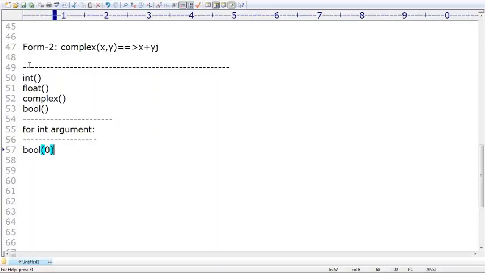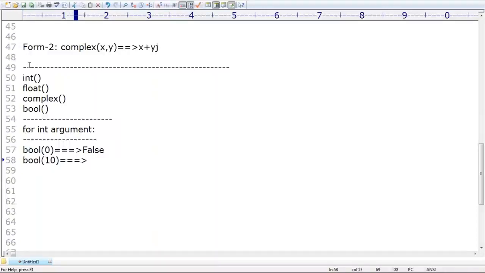Bool of 0. What is the answer? Converting into Boolean, what is the answer, sir? Excellent. The answer is False. Sir, can you please tell bool of 10? What is the answer?